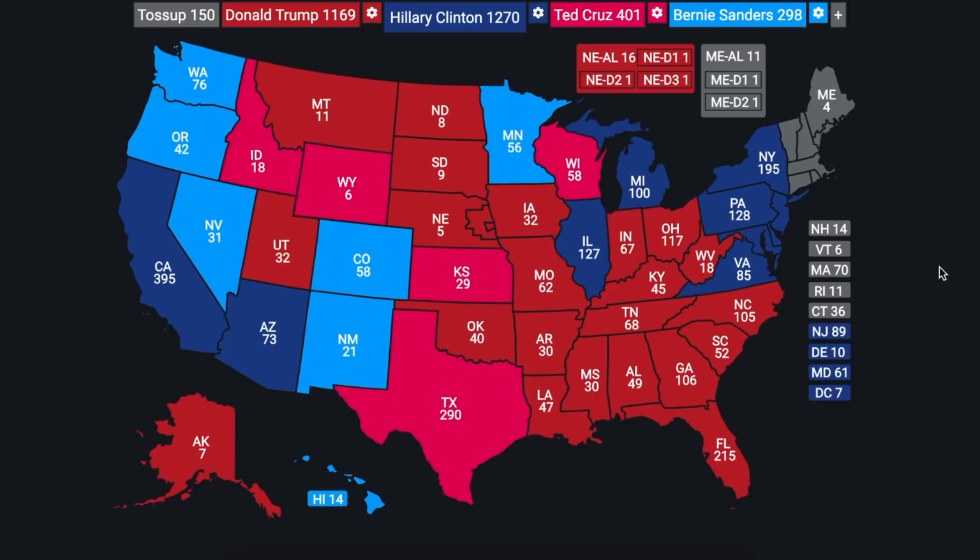However, in the Northeast, it can certainly be inferred that Bernie Sanders will win in Vermont. He'll win in Massachusetts. He'll win in Rhode Island, and he'll win in Connecticut as well as New Hampshire. However, in Maine, he will win the statewide 11 at-large electoral votes. Ted Cruz will carry the second congressional district, as he did the Republican primary in Maine in 2016, and Bernie Sanders will win the first congressional district. And that is how the map lays out at the end of this video.